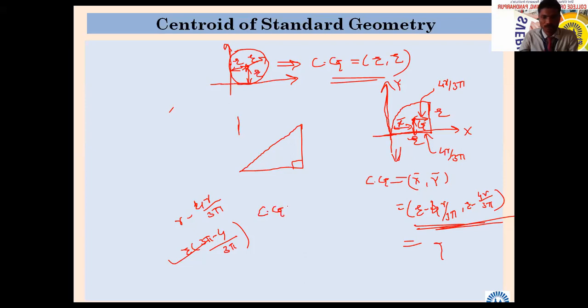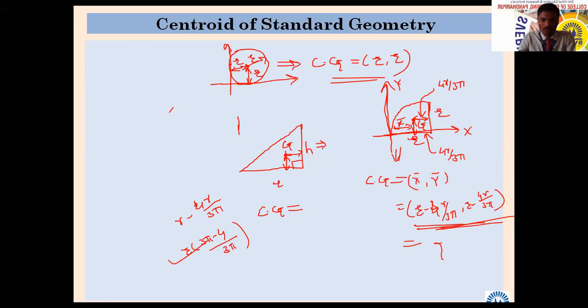Who will tell? We know how we should select the reference axis, so we can calculate it. Somewhere here is the CG. What is the distance of it? Suppose the total length is L and this is the height H.